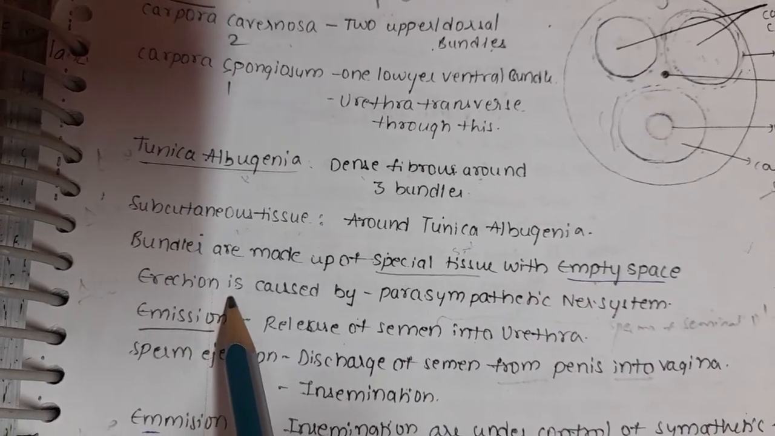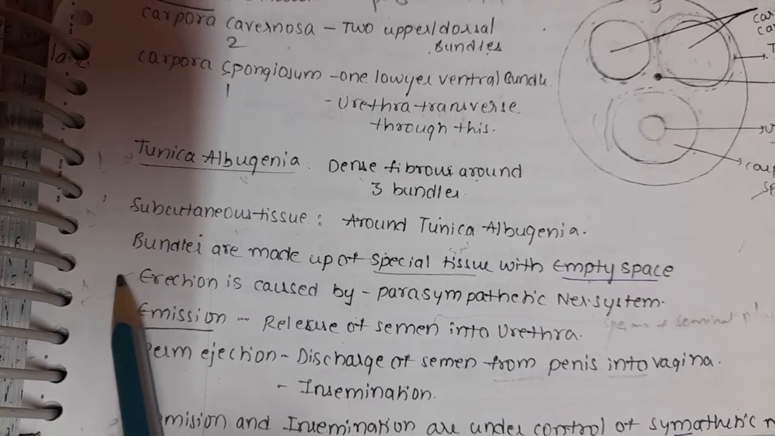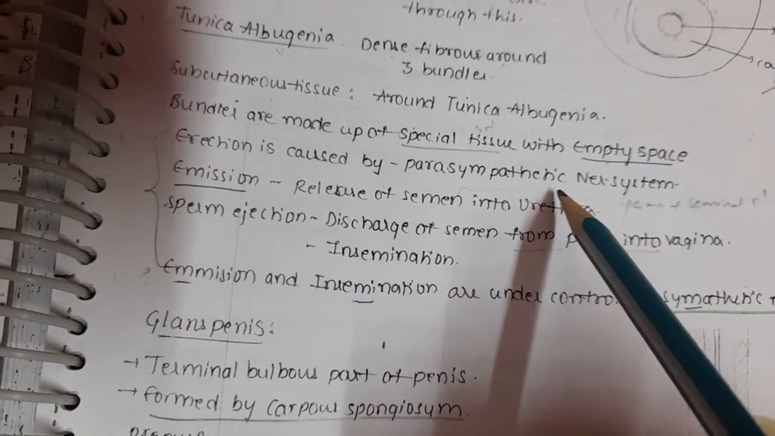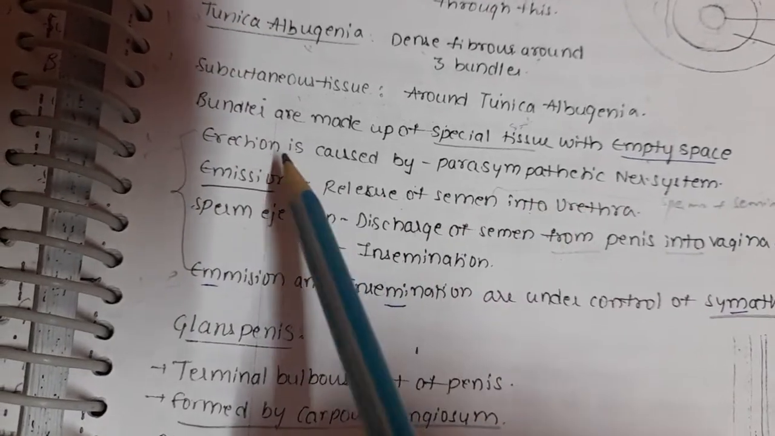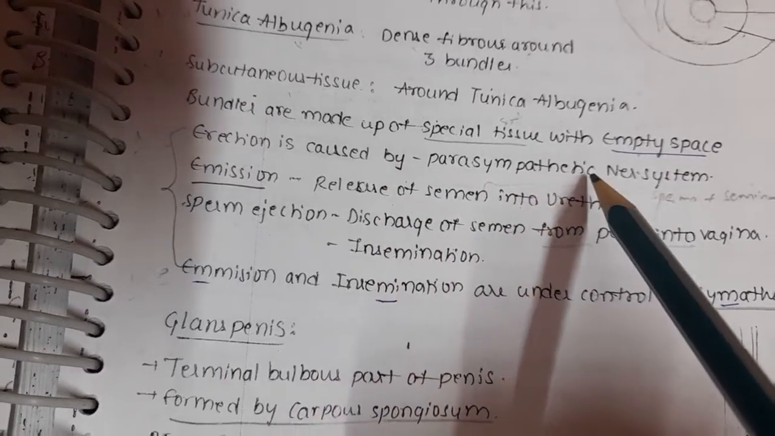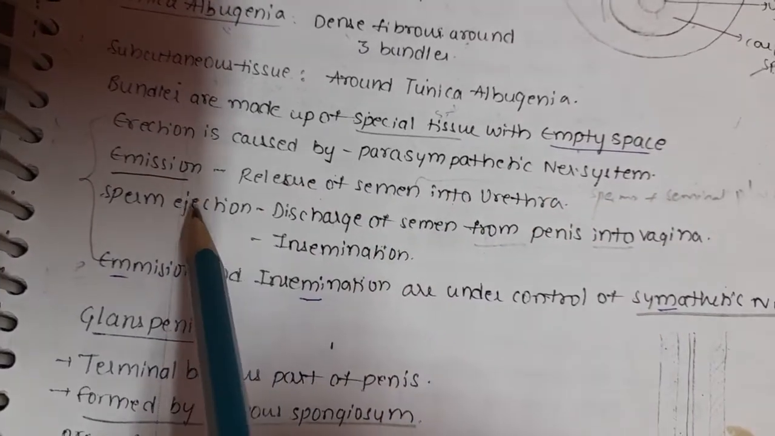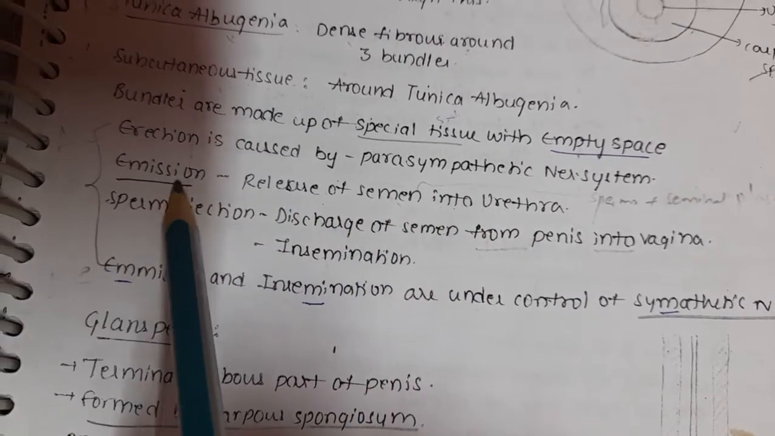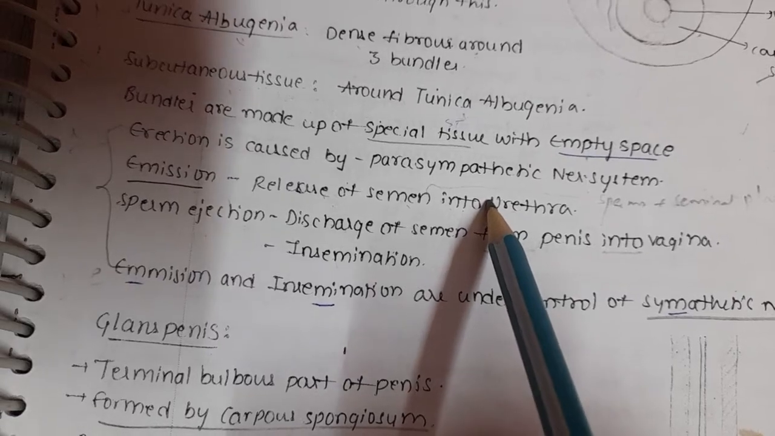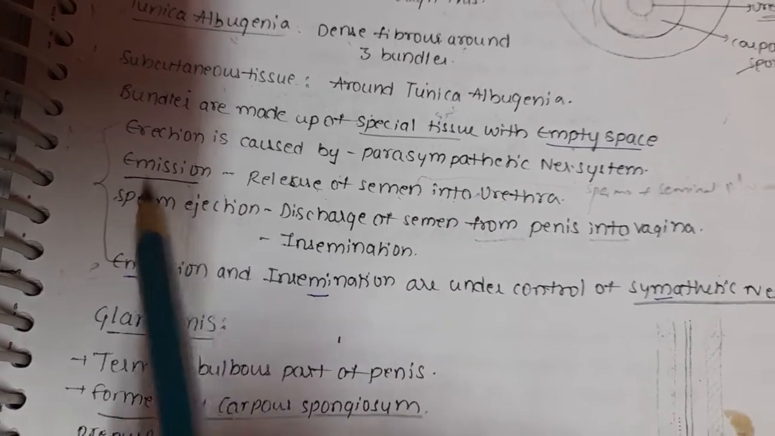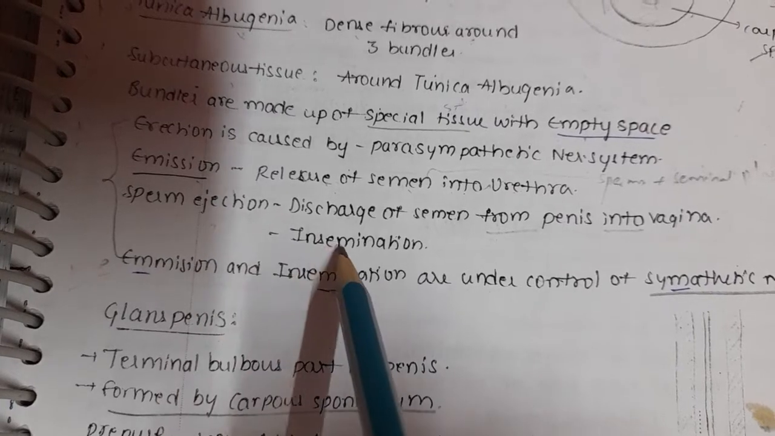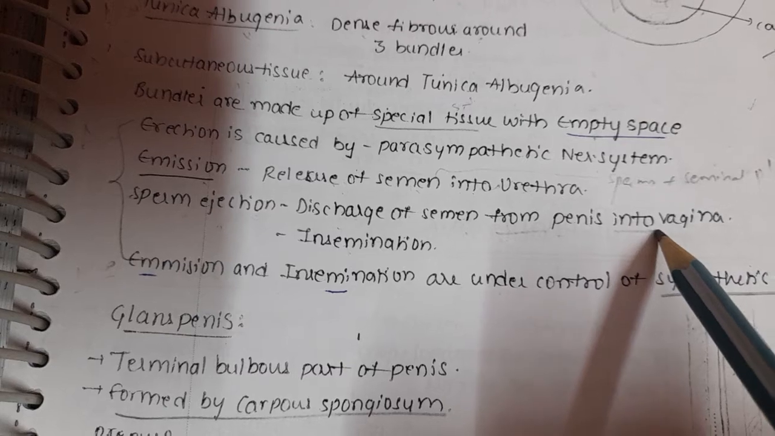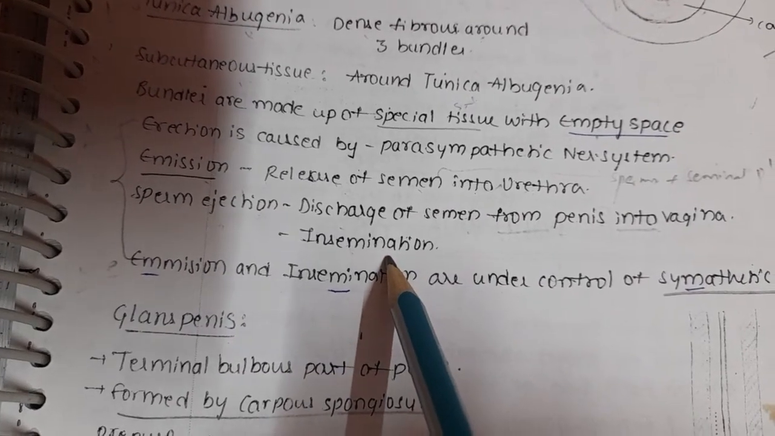Next one, erection. These four points are very important. Erection of the penis is caused by the parasympathetic nervous system. Emission is the release of sperms into the urethra. And sperm ejection or insemination is the discharge of semen from the penis into the vagina.